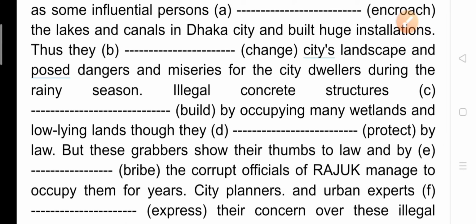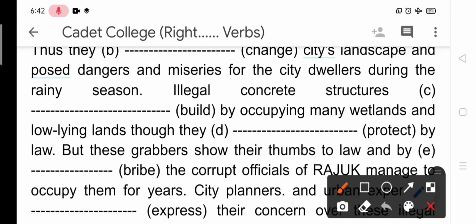Illegal concrete structures dash built by occupying many wetlands and low-lying lands, though they dash protect by law. So according to the subject and context of this passage, we need to write here illegal concrete structures have been built.